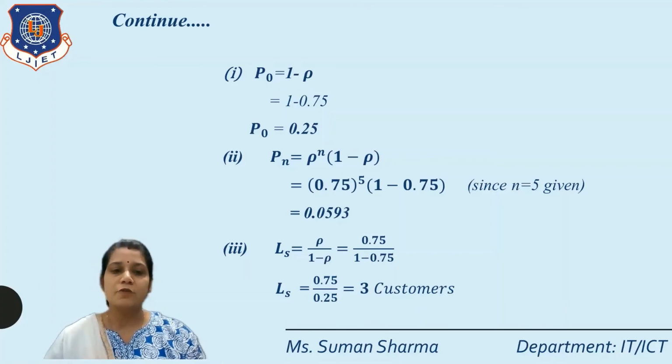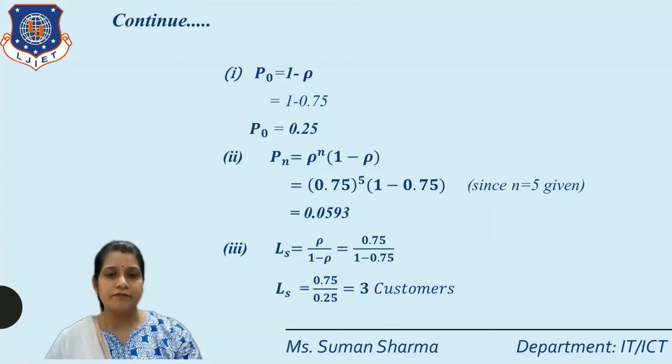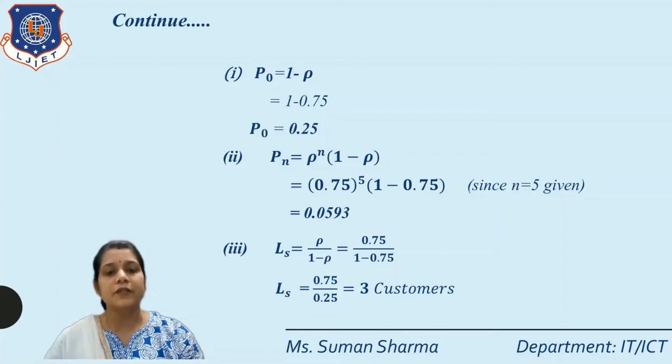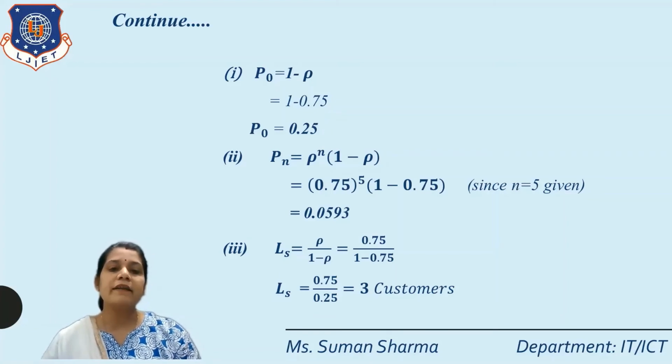So we put 0.75 whole raised to the power 5, because in our question 5 customers are given, that means n is equal to 5, in the bracket 1 minus 0.75. Solve this equation and we get the value 0.0593.